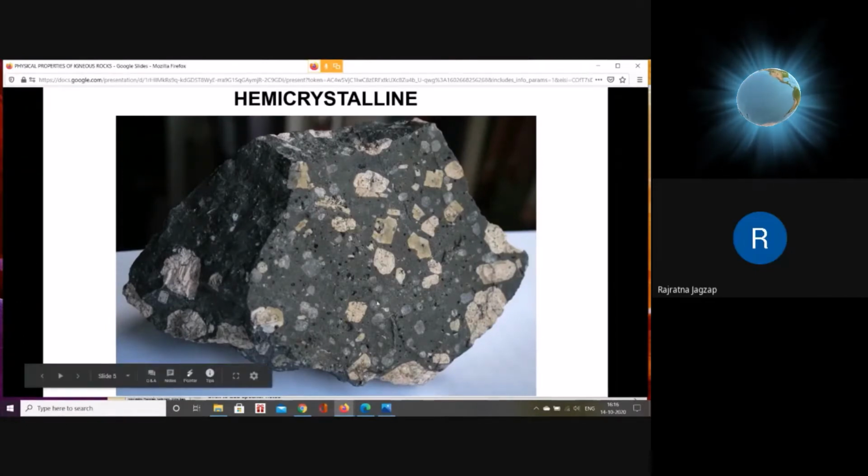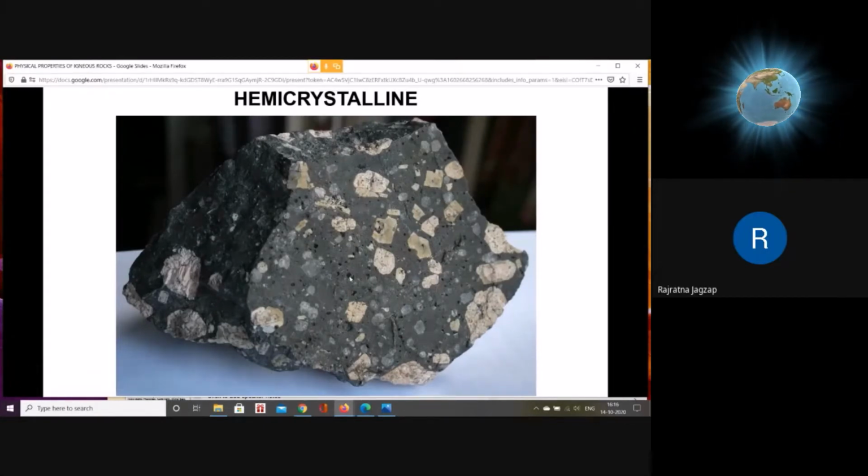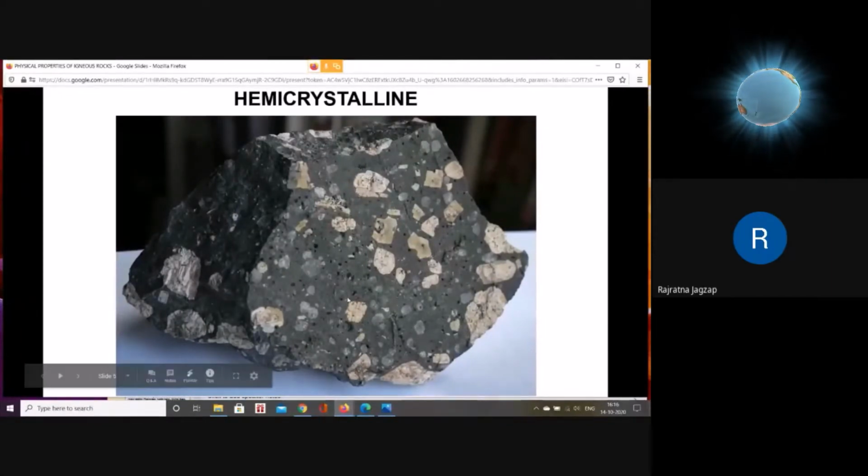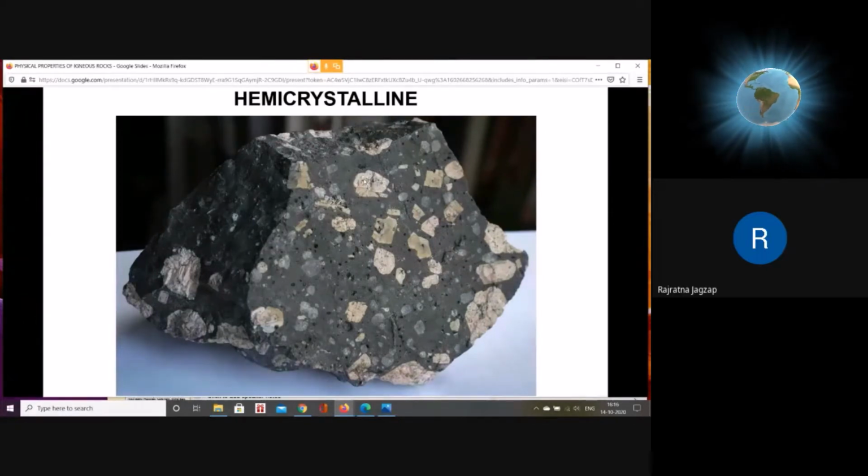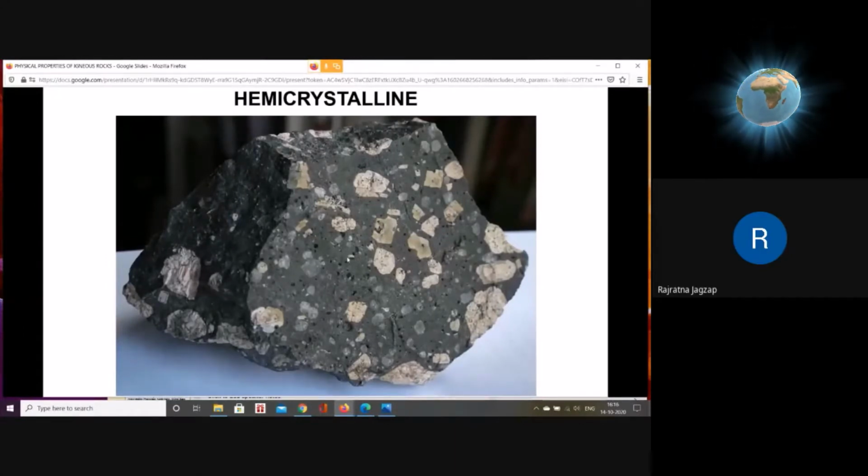The explanation for this surrounding fine-grained material is that the same lava, when it rises up, takes along with it the coarse-grained minerals. So these are the coarse-grained minerals we are seeing, and after coming up to the surface along with these coarse-grained minerals, the rest of the melt cools very fast. As a result, you will see that the surrounding material is very fine-grained. So this is called hemicrystalline. In the surrounding material some crystals are there, but most of the material is non-crystalline glassy material. So it is a mixture of crystals, that is white colored, with a few gray colored crystals also, and non-crystalline material which is very fine grained. So this is called hemicrystalline rock.